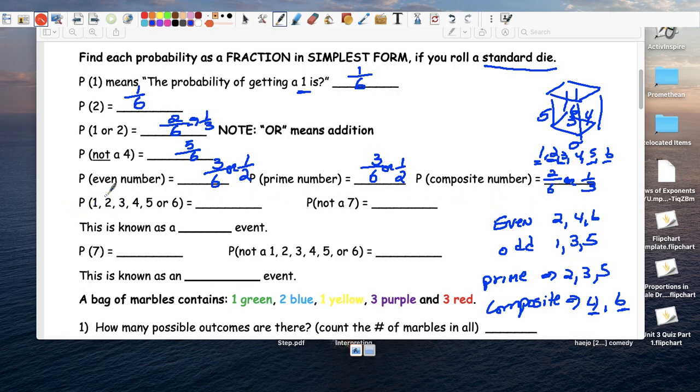What's the probability of 1, 2, 3, 4, 5, or 6? Well, you have a 6 out of 6, right? Which is 100%. Probability not a 7. There are no 7s here. So not 7 would be 1, 2, 3, 4, 5, 6. Again, 6 over 6.